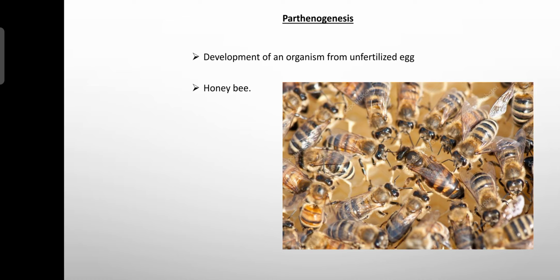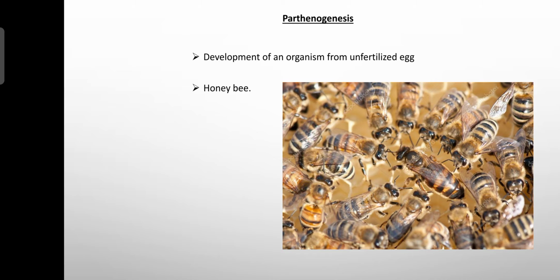This is what we call parthenogenesis. It takes place very commonly in the honeybees. I am not going in depth here. Okay, what is parthenogenesis? The process of development of an organism from an unfertilized egg is called parthenogenesis and it takes place in the honeybee.